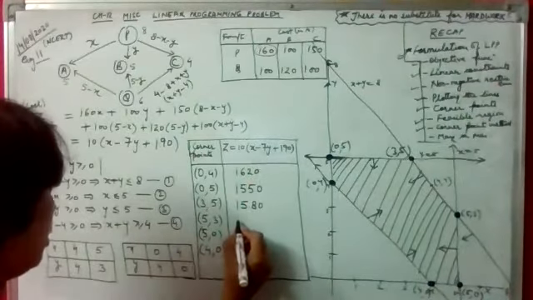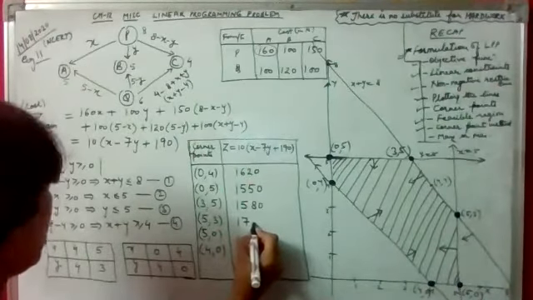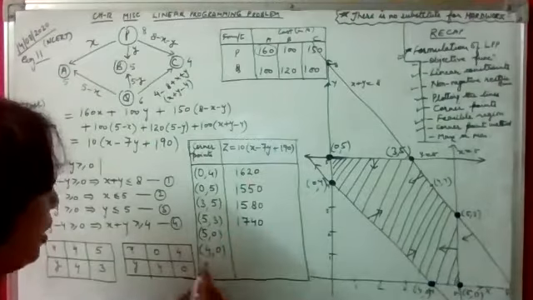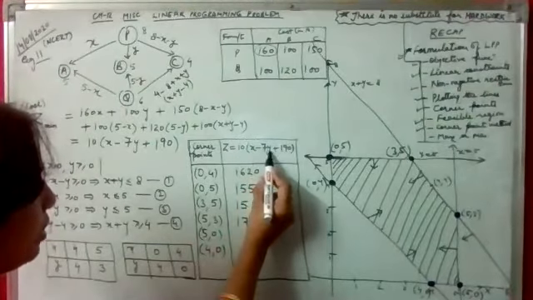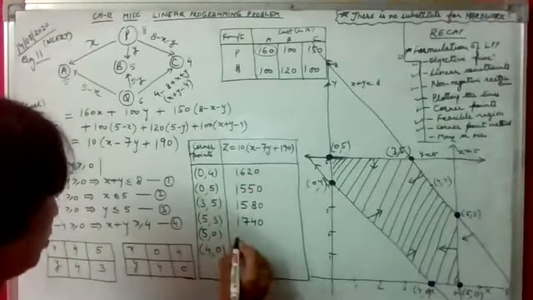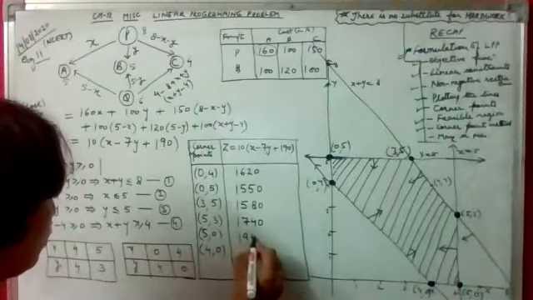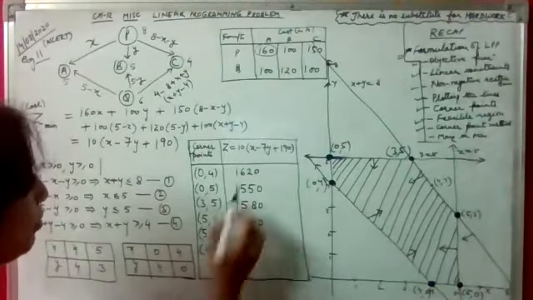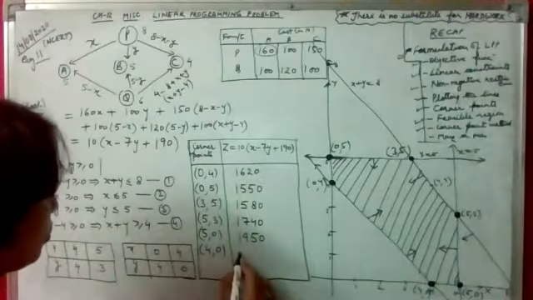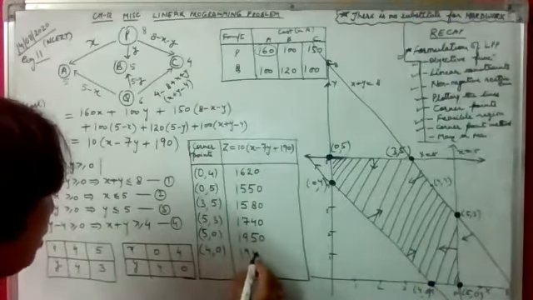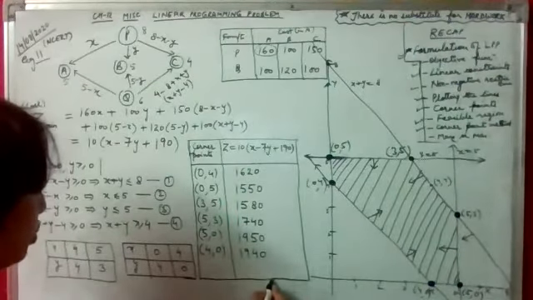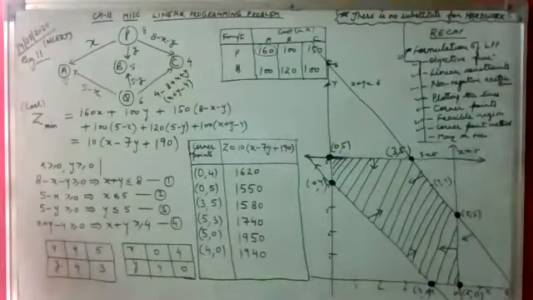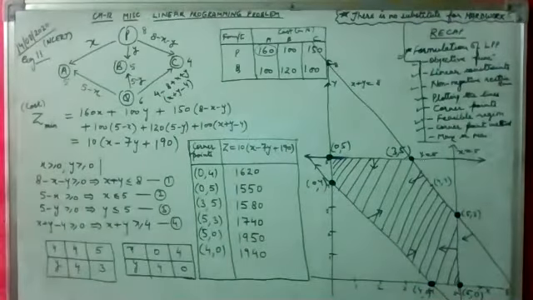Let us put 5 and 3, x equal to 5 and y equal to 3. So we are getting 1740. And now we are putting 5 and 0. So the result is 1950. And if we put x equal to 4 and y equal to 0, we get 1940.